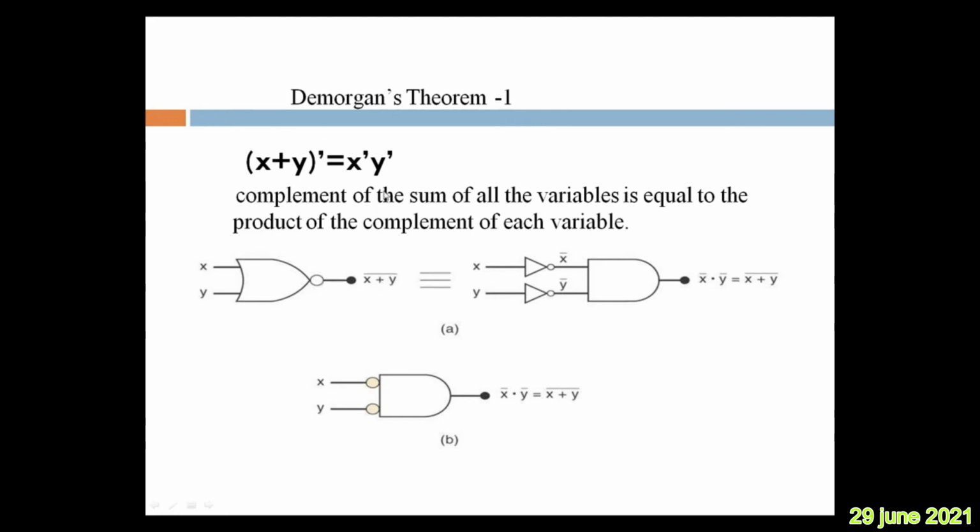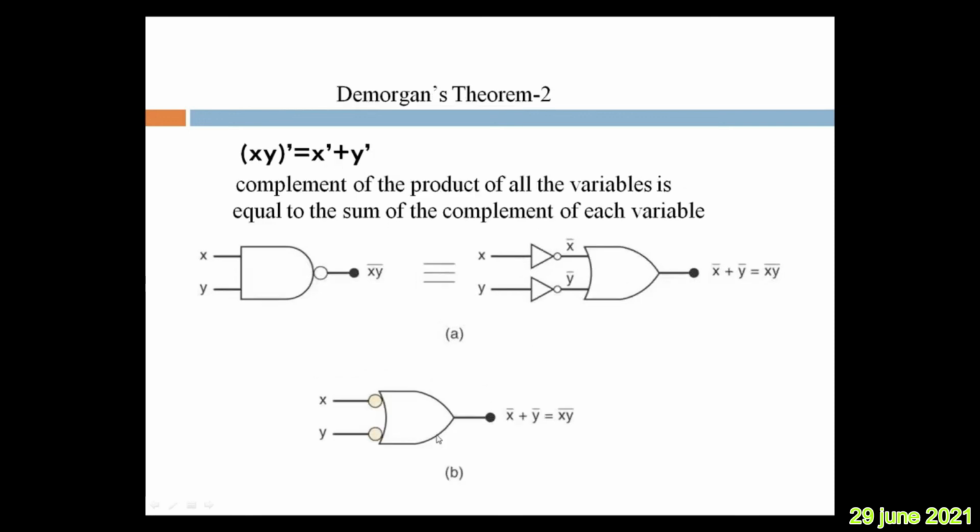This is LHS. Now RHS: complement of x with the help of a NOT gate, complement of y with the help of a NOT gate. Both are fed to a logical AND gate, and then x bar dot y bar, that is nothing but once again (x plus y) whole bar, right? Or if you don't want to write the NOT gates fully, you can also write it this way, which indicates that before going in as an input, x is inverted. Y is also inverted. So the RHS can also be represented this way. Understood? Is it clear?